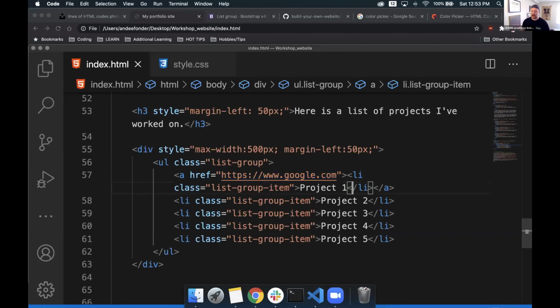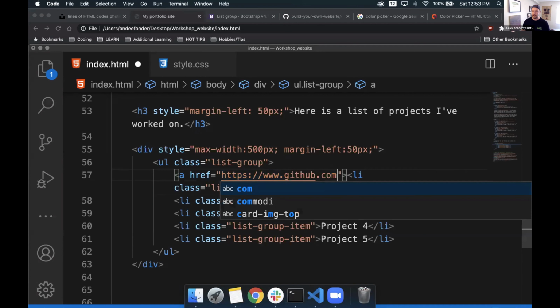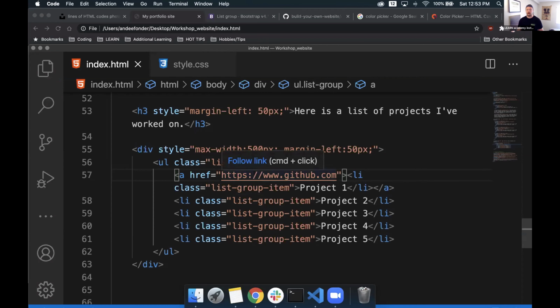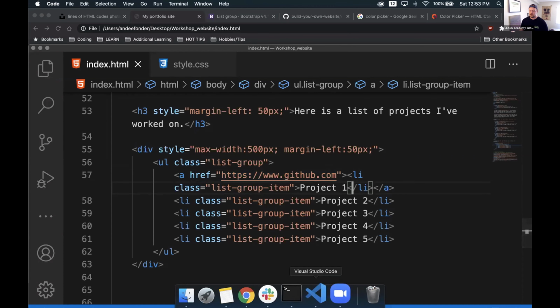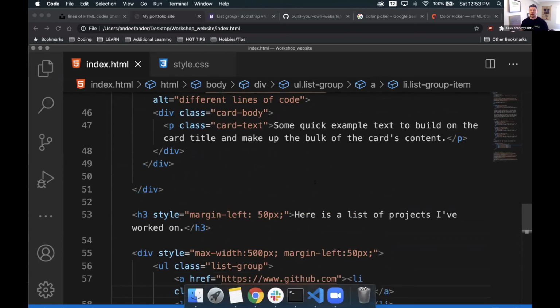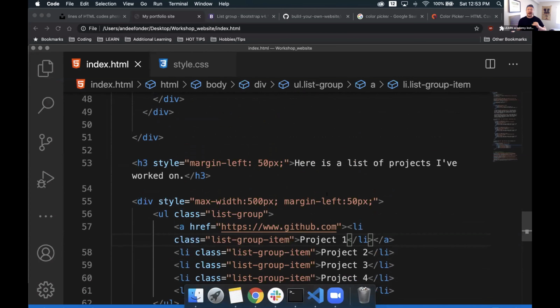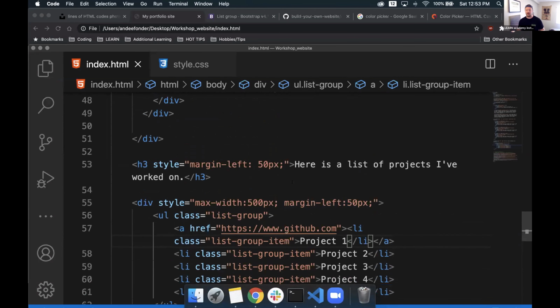So if we want, we can have it link anywhere we want. If we wanted to say, like I was mentioning earlier, GitHub, we just replace Google with GitHub inside of these quotation marks for href. And href again stands for hypertext reference. We can literally make anything clickable with an anchor tag by wrapping it.